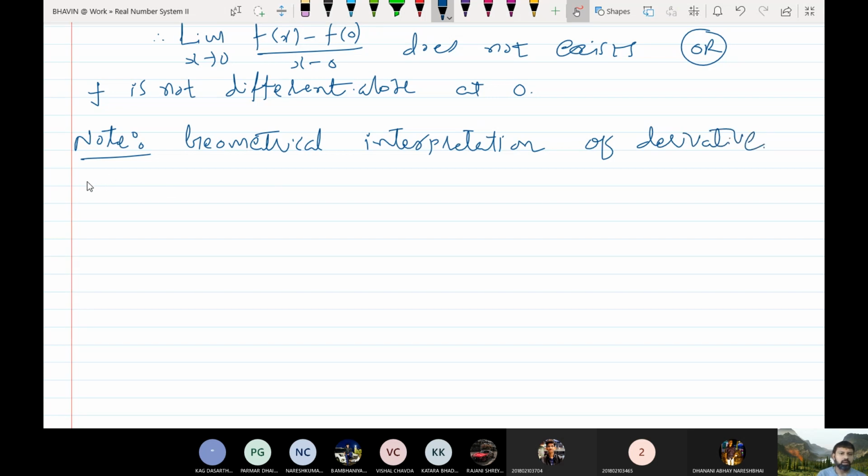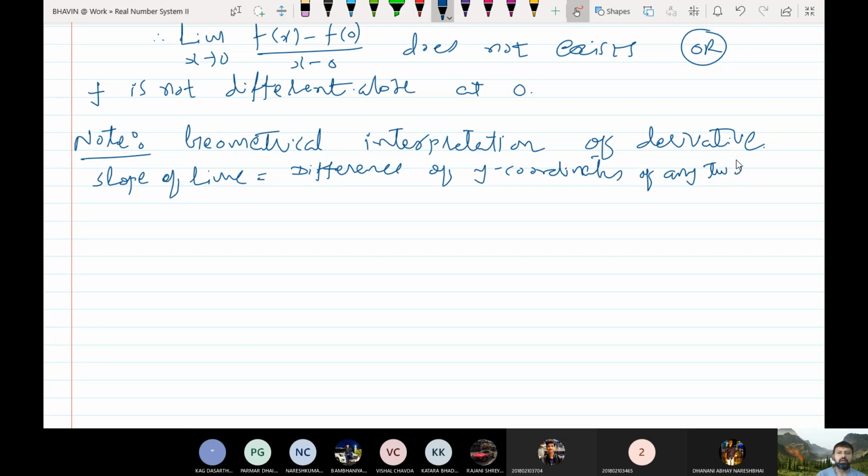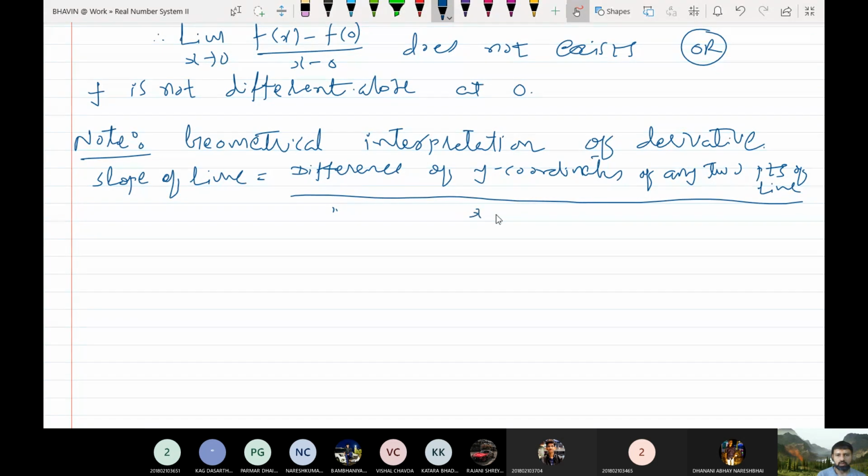We know that what is the slope of a line? The difference of y coordinates of any 2 points on the line upon the difference of x coordinates of the same points.